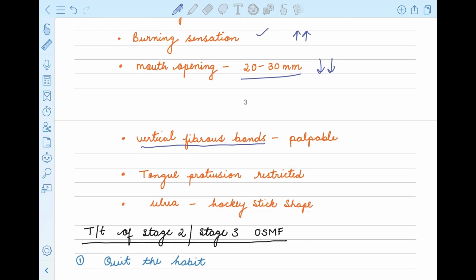The vertical fibrous bands are clearly palpable in stage 3. Tongue protrusion is restricted, so there will be restriction of the protrusion of the tongue. The uvula becomes hockey stick shaped.